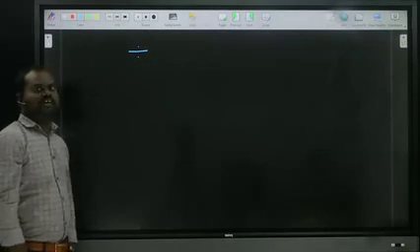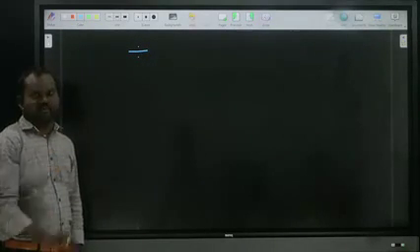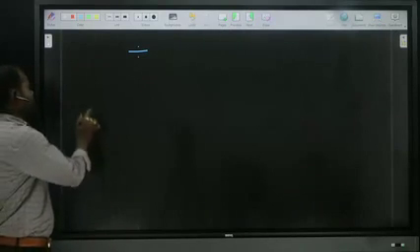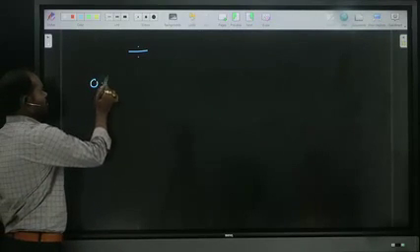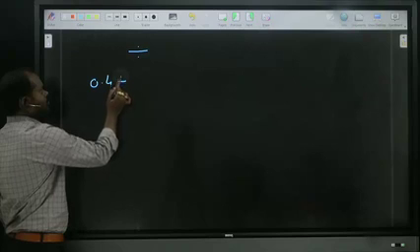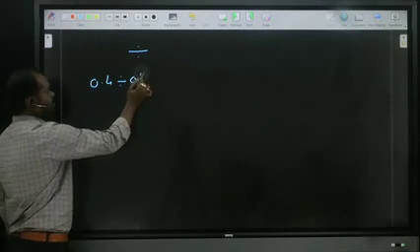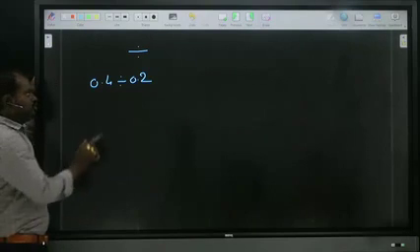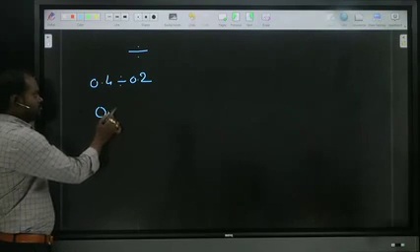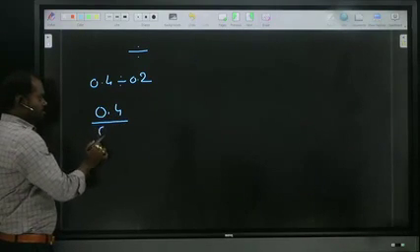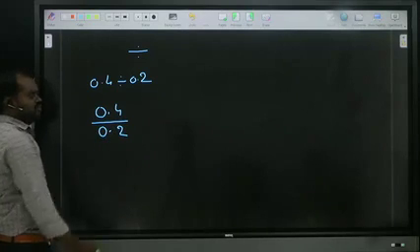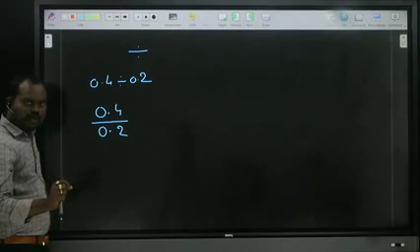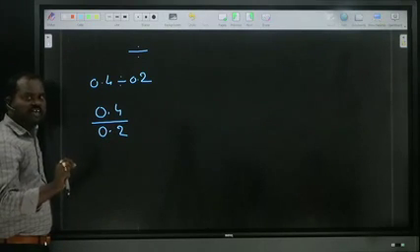Now divisions. While doing divisions in decimal numbers, for example 0.4 divided by 0.2, a very basic example. While doing the division, one thing we should observe: after the point how many numbers are there?